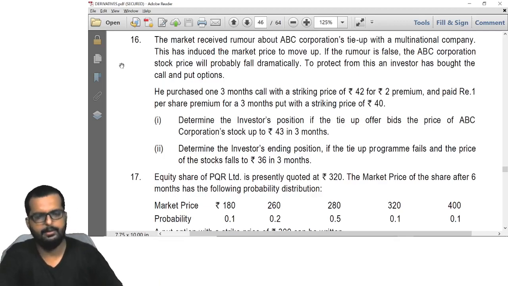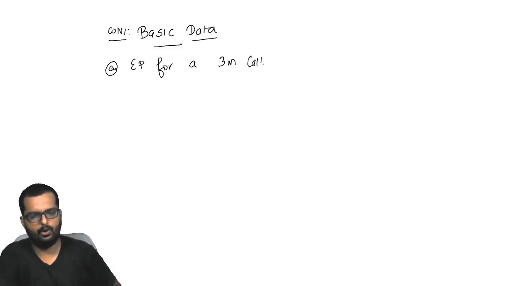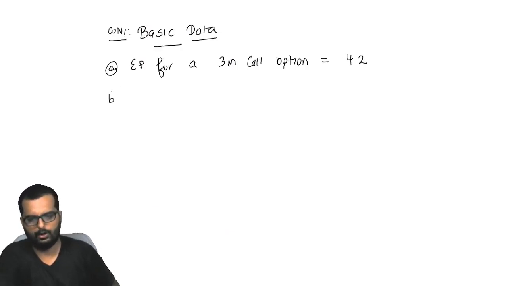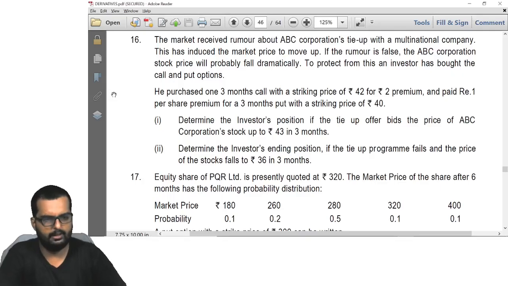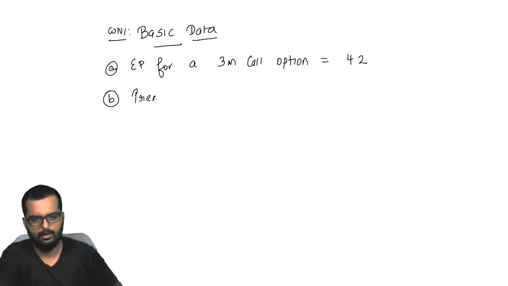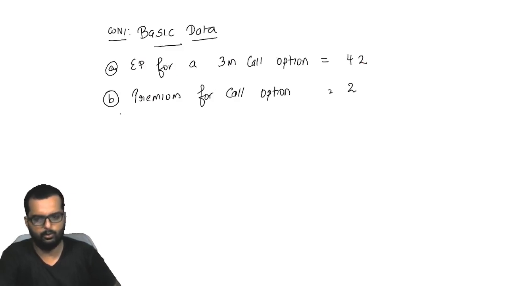Basic data, alright. So I'll write down the exercise price for a 3 months call option. That turns out to be how much? It turns out to be 42. What is the next thing told over there? Premium. How much is the premium for the call option? Is it turning out to be 2 rupees?